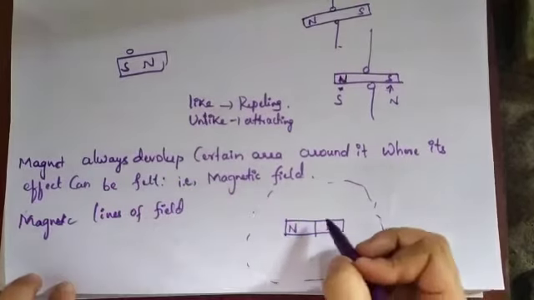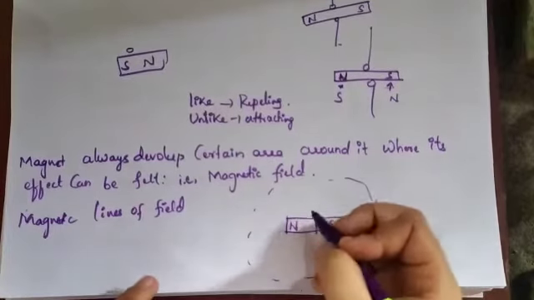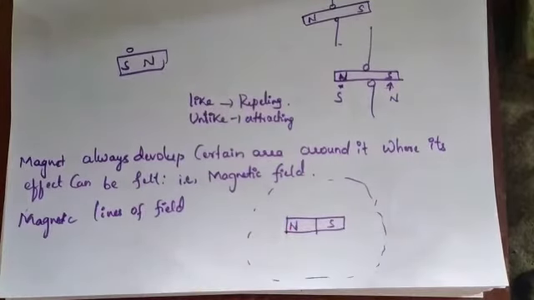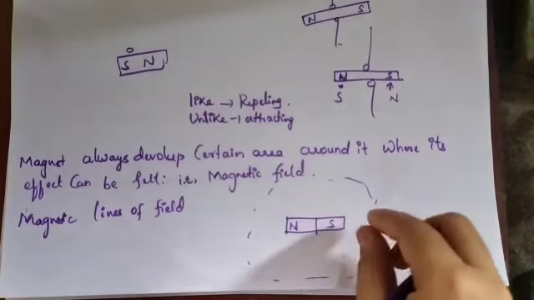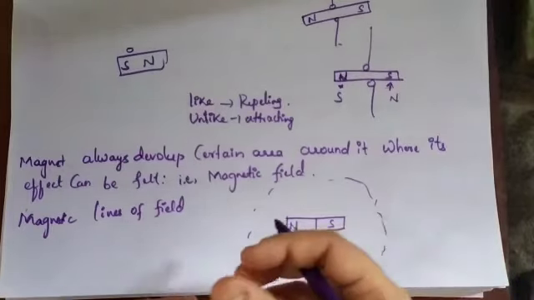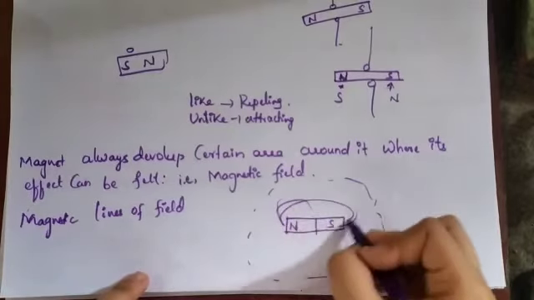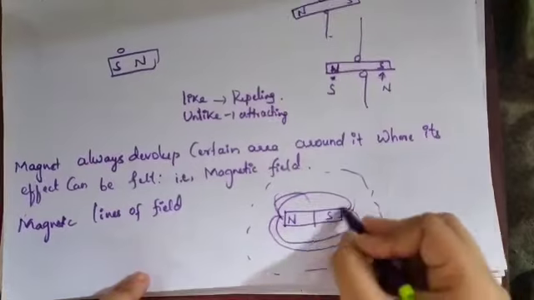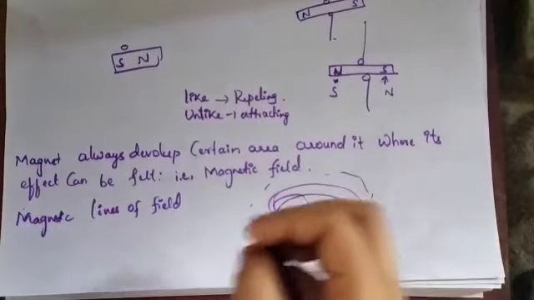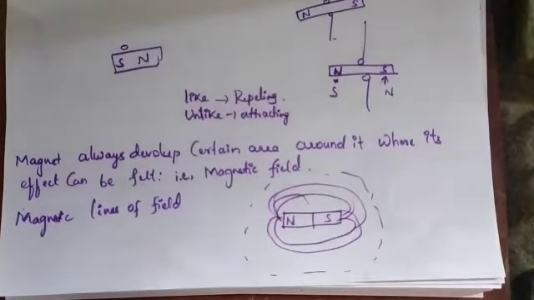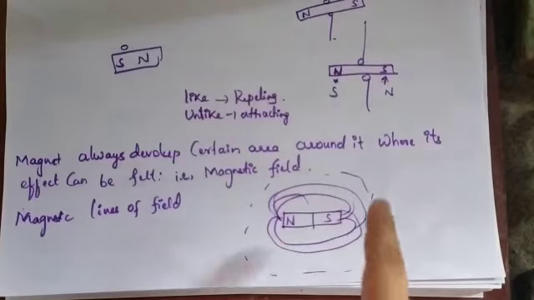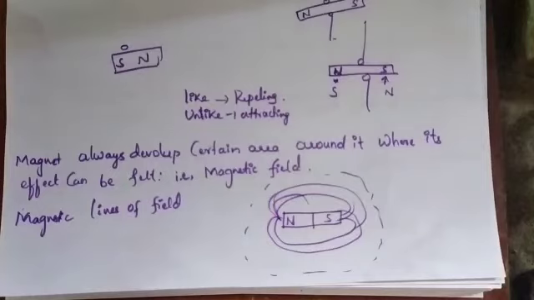When you suspend the north and south magnets, the objects attract each other, and you are able to see the magnetic field imagination like this. These are the magnetic lines of field present inside the magnetic field.